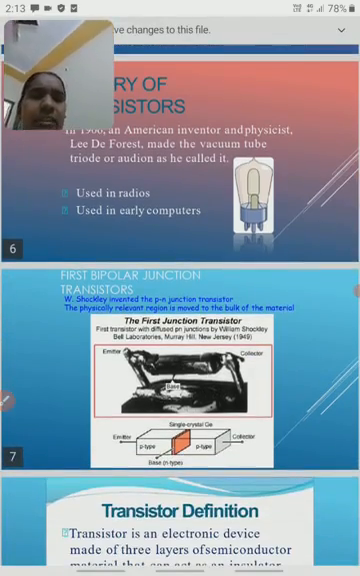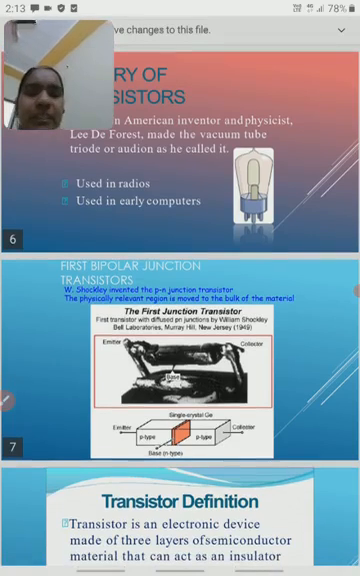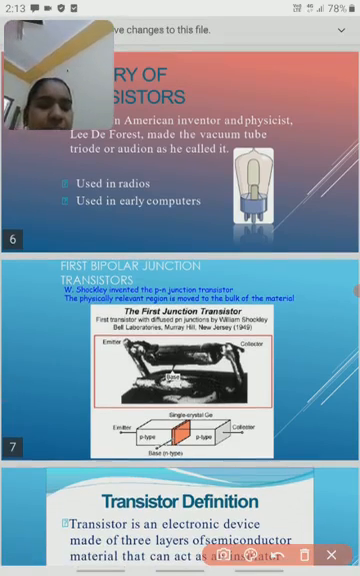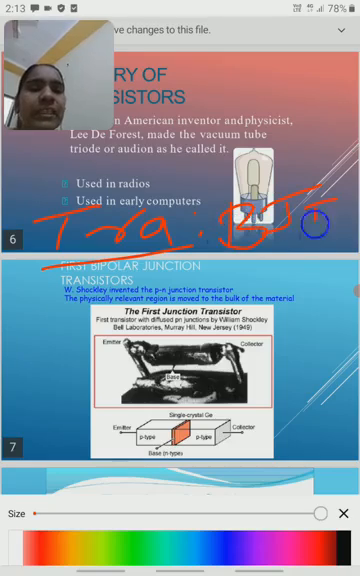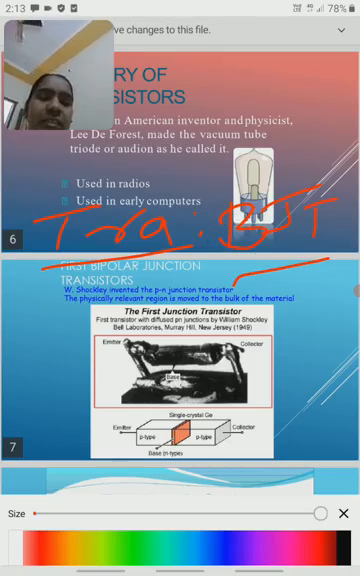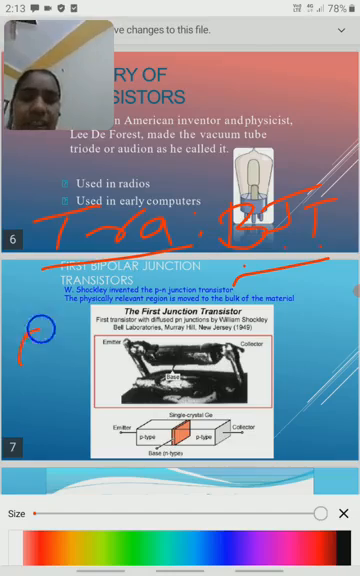One question is: is there any difference between transistor and BJT? No, transistor is nothing but another name for BJT. Actually BJT is the complete name of the transistor. BJT is nothing but bipolar junction transistor.